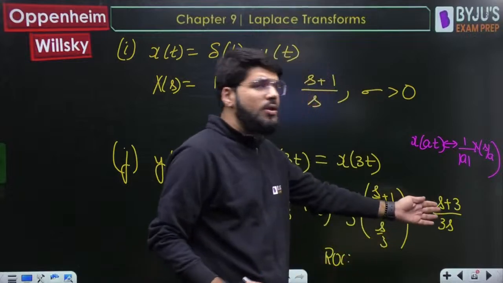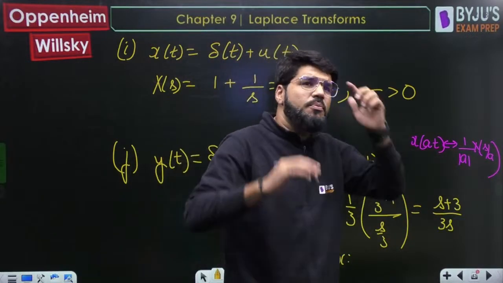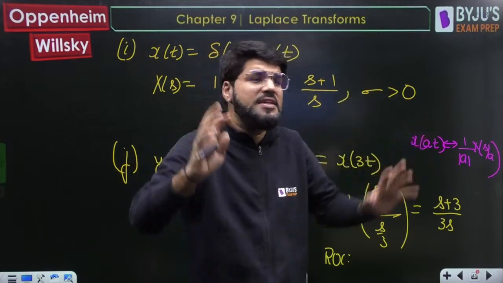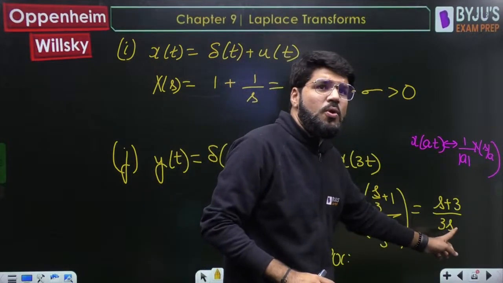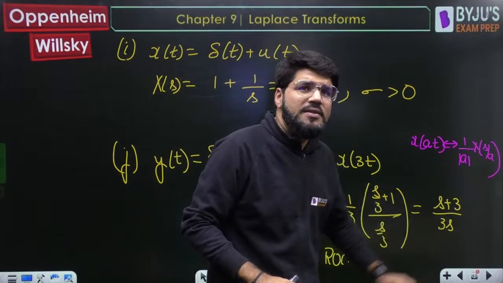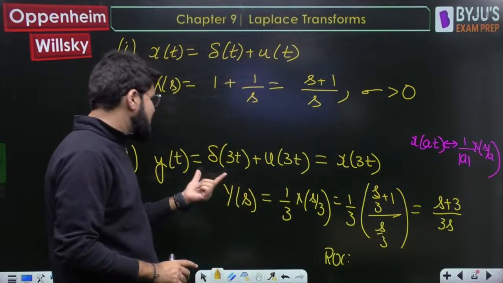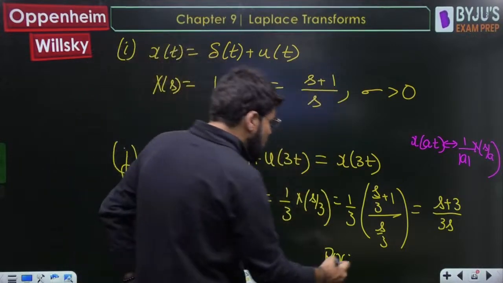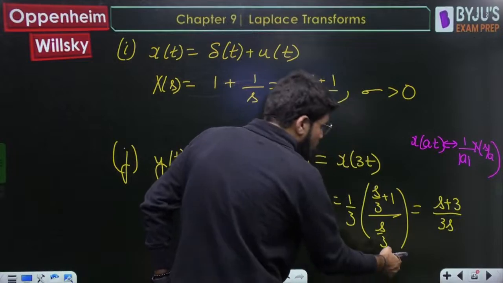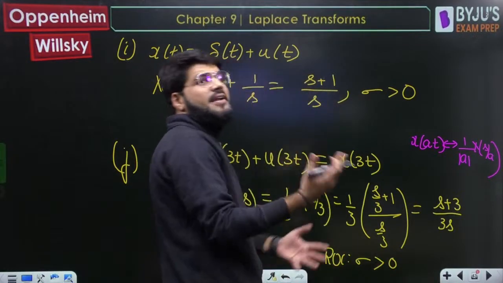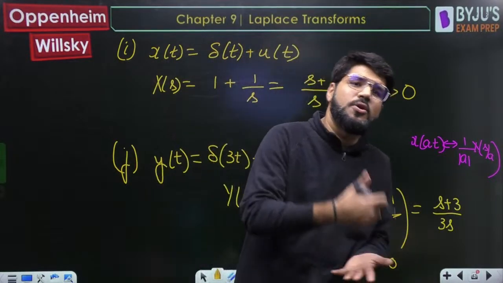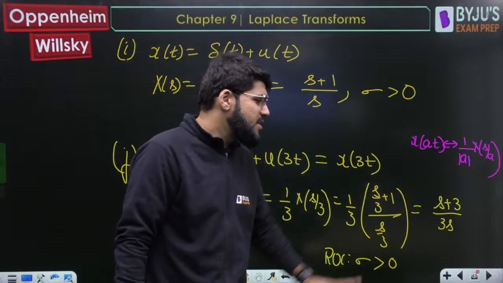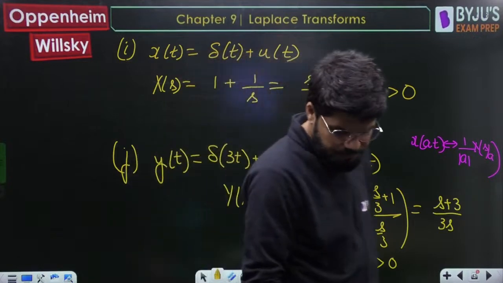At the same time, what will be the ROC? Again, just look at the pole. With any Laplace transform property, you should not remember ROC results. You should only remember the ROC logic always in Laplace transform. The pole is at 0, and the signal is right-sided, since u(3t) is coming up; u of plus t is anytime right-sided. So first of all write down the pole, 0. Greater than or less than? Greater than, because the signal is right-sided, so the ROC is also right-sided. Done. So the ROC remains the same. The answer is (s plus 3) upon 3s for the Laplace transform.